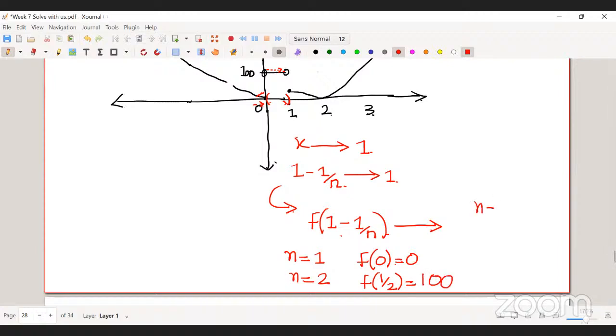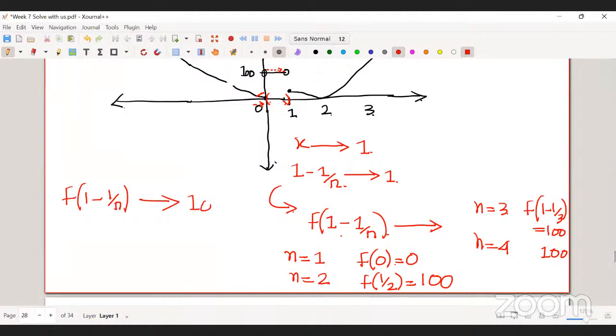For n equal to 3, f of 1 minus 1 by 3 is 100, and again for n equal to 4, I get 100. So basically this sequence f of 1 minus 1 by n is going towards 100, right? Yes. This part is clear?